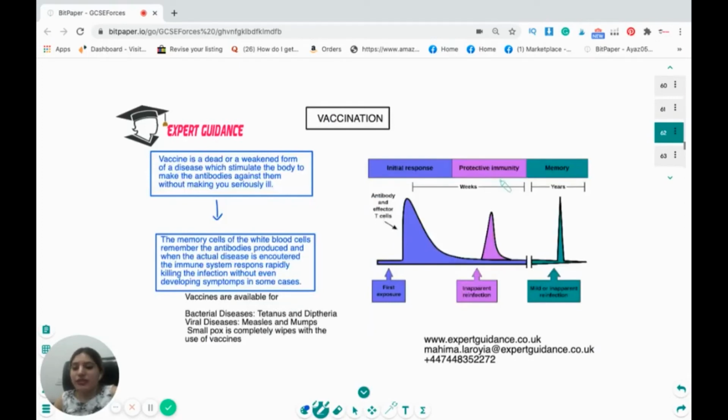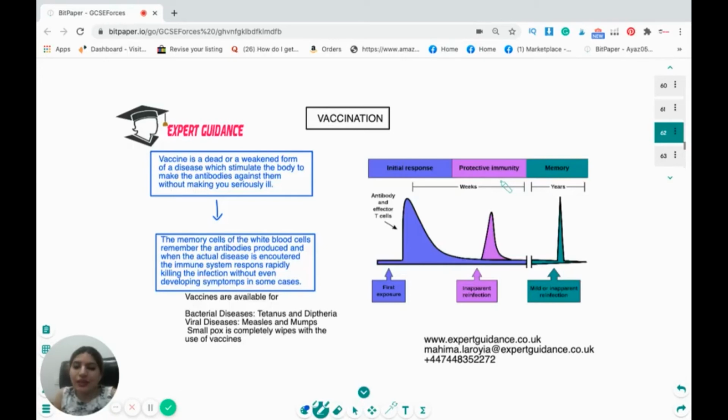Now, our immune system is very active, but at times we need to trigger it. We need to stimulate it to be active. For that, we have vaccination. Now, what is vaccination? Vaccination is a dead or a weakened form of a disease which stimulates the body to make the antibodies against that disease without making us seriously ill. So we expose the person's body to the dead and weakened pathogen. The body thinks it to be a disease and starts producing antibodies.